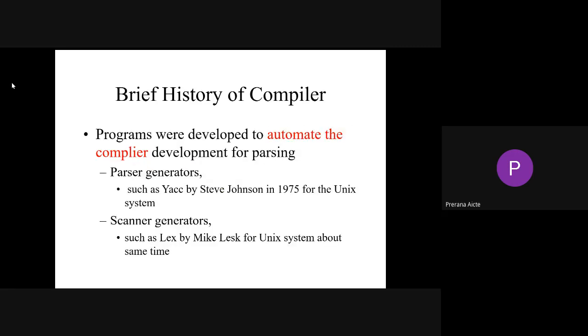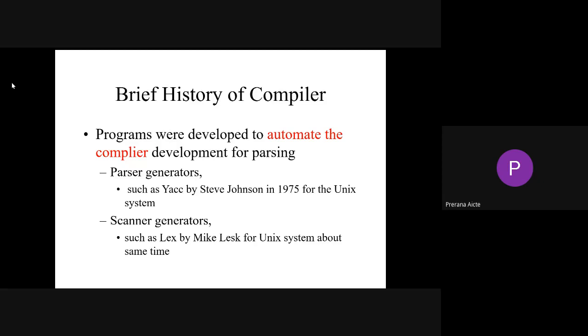Different programs were developed to automate compiler development of parsing. So we have a parser generator and a scanner generator. These two are very, very important modules in our compiler. The parser generator is used at your syntax analyzer phase, and the scanner generator is available at your lexical analyzer phase.